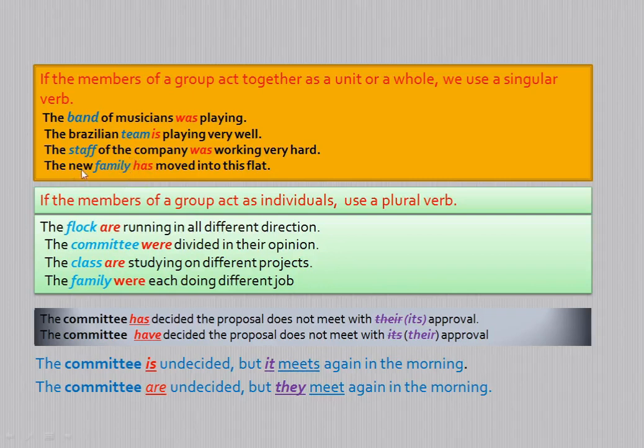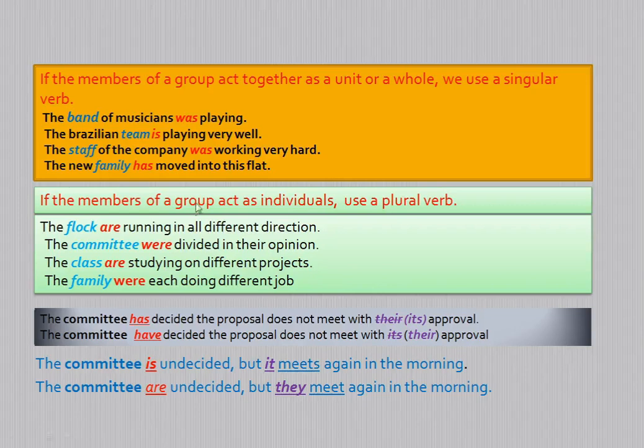And so the singular subject demands a singular verb. Therefore here it is "has". So, the new family has moved into this flat. We cannot say "the new family have moved into this flat" when you think that all the members of the family are acting together. So when you feel that all the members of a particular countable noun are acting together, we use a